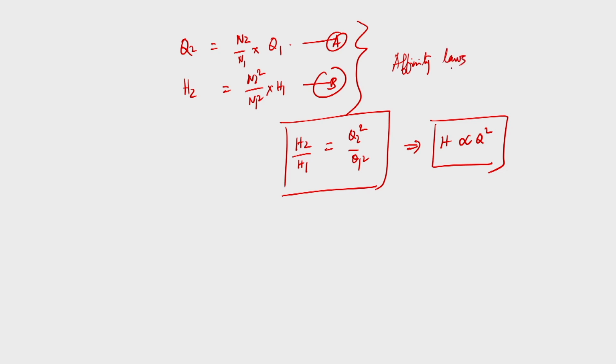So, if we carry out a test of a model pump at a rated speed and calculate these 3 coefficients, and plot these coefficients in a graph, then that graph can be used to predict the performance of the same pump, or a pump belonging to the homologous series, when the pump is allowed to run at a speed which is not equal to the rated speed.